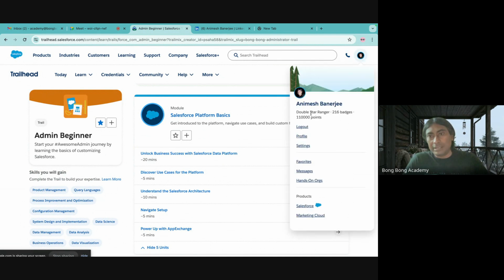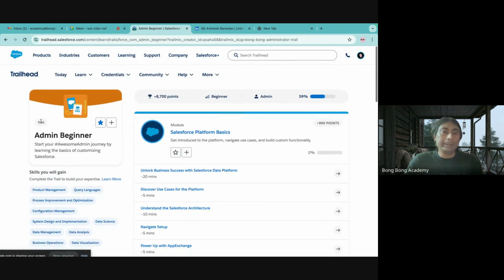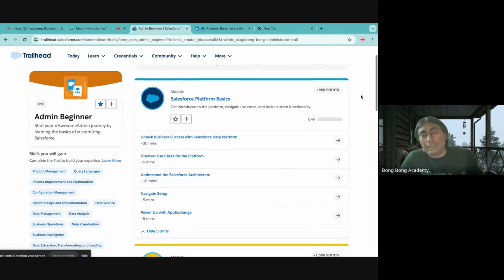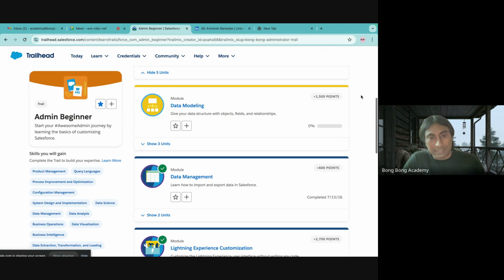You are seeing my badges, right? So you'll get those badges and you'll get points. You'll see your points. So go ahead and start learning. Whether you understand it or not does not matter. This will give you a familiarity with Salesforce. When you are familiar with Salesforce, you will understand much better when you are in my session.